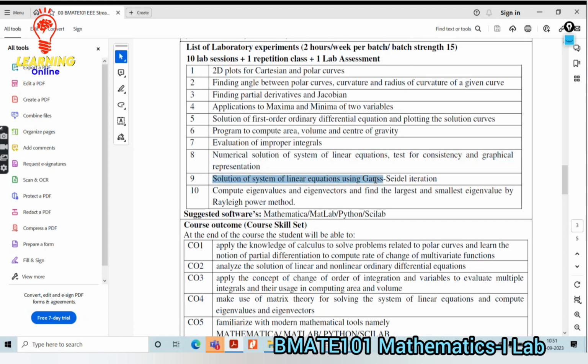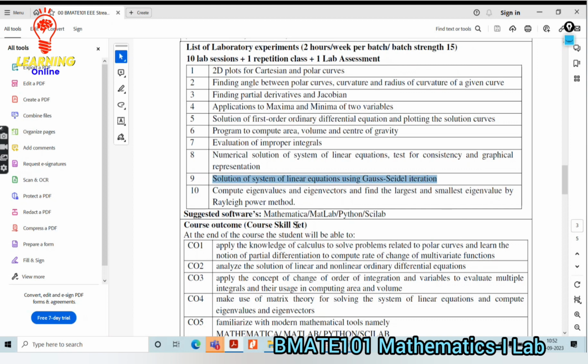Then the solution of a system of linear equations using Gauss-Seidel iteration. There are many methods to solve linear equations. Among them, the Gauss-Seidel method is mentioned here. One more is the Newton-Raphson method, which we normally call the NR method.